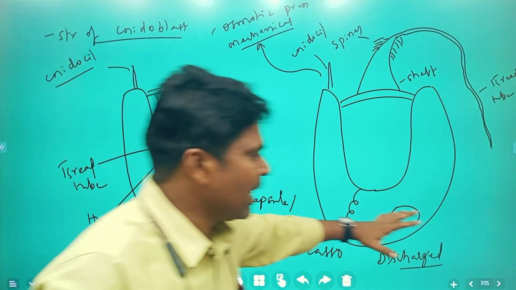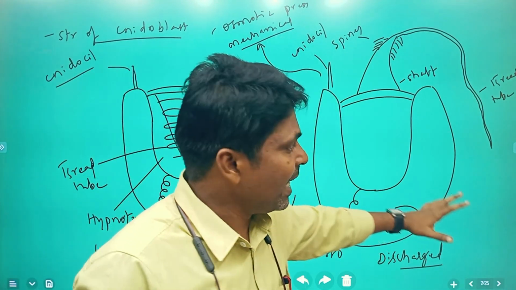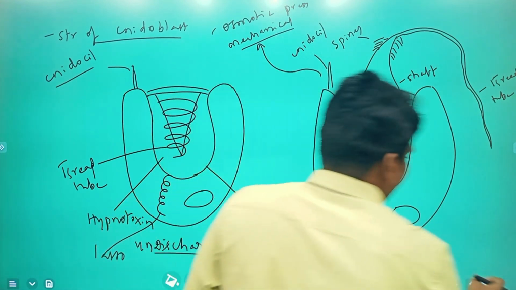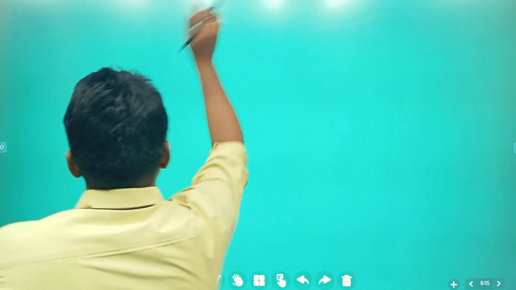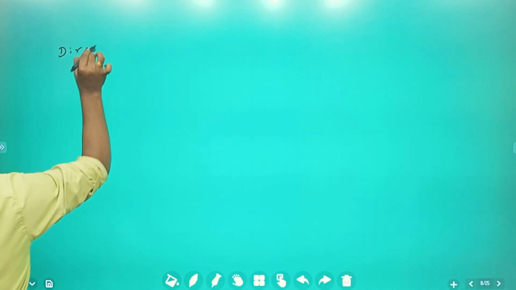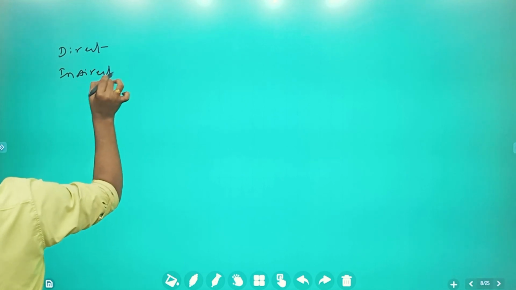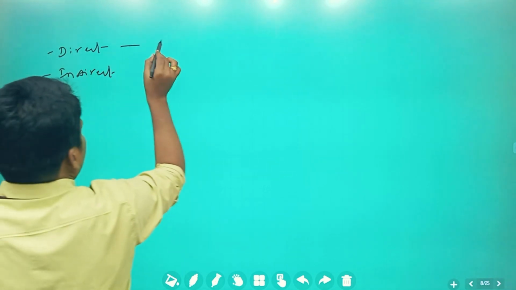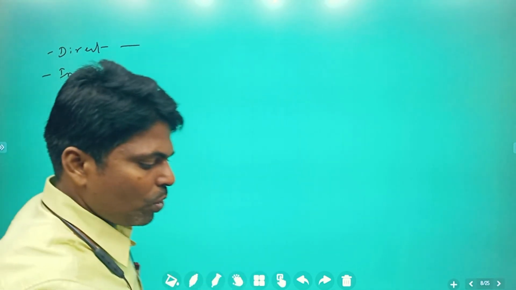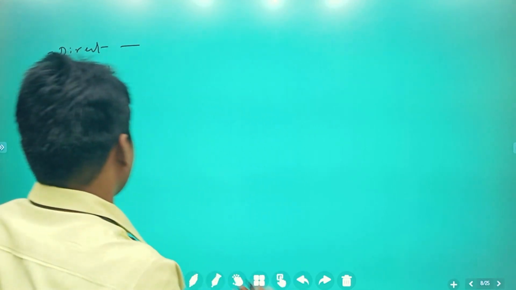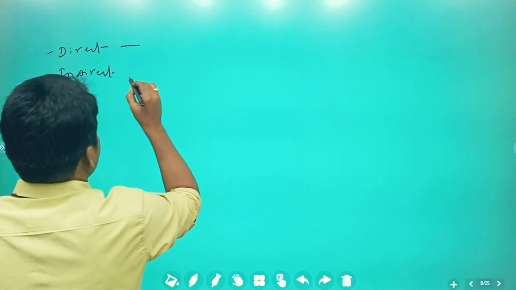So with this Coelenterata, next, what are the names of the larval forms? Direct development I told you just now: in hydra, direct development takes place by asexual reproduction, and sexual reproduction also takes place.